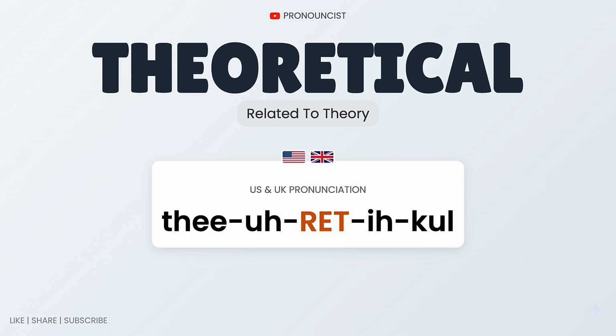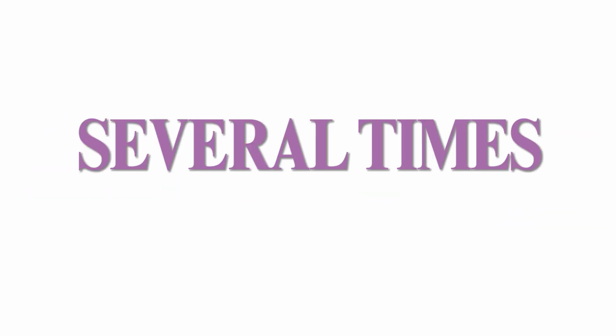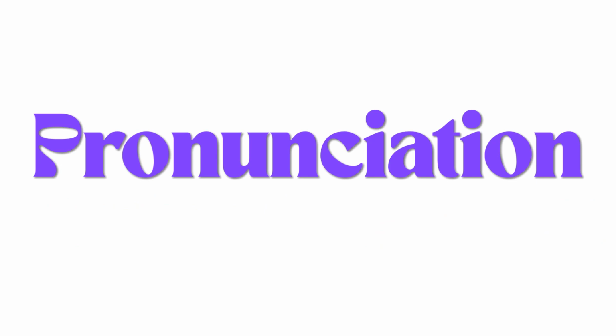Theoretical. Practice repeatedly and you'll soon be able to say this word perfectly. The best way to practice is to repeat the syllable multiple times. The meaning of the word is related to theory. Try repeating this word several times to improve your pronunciation.